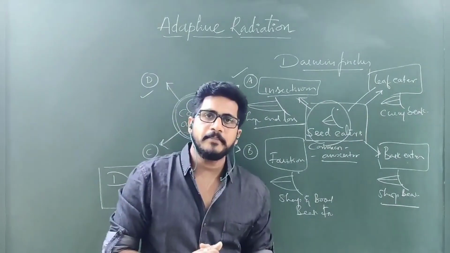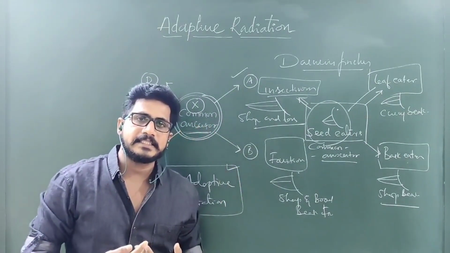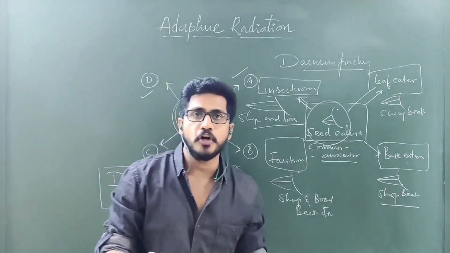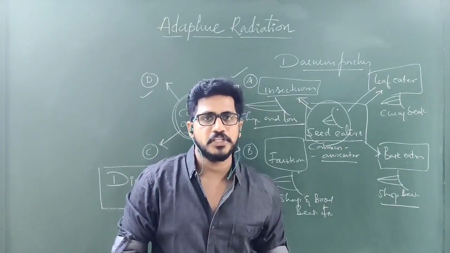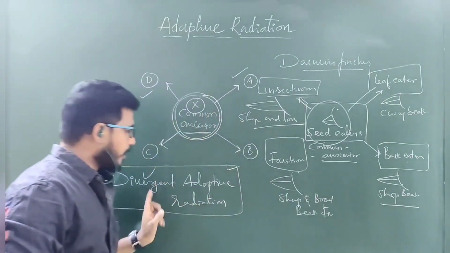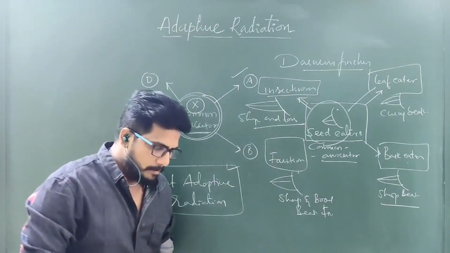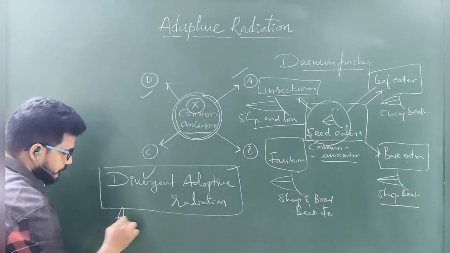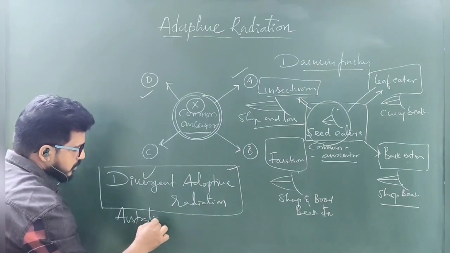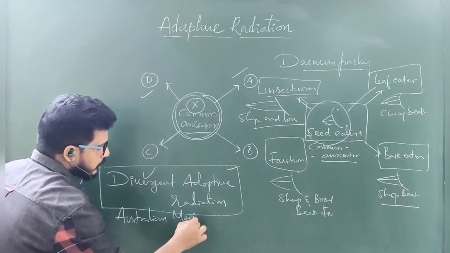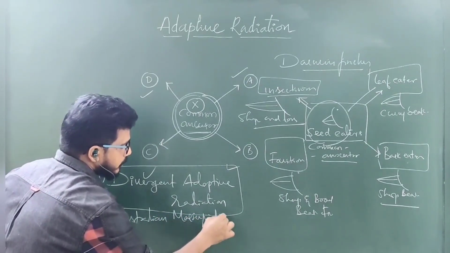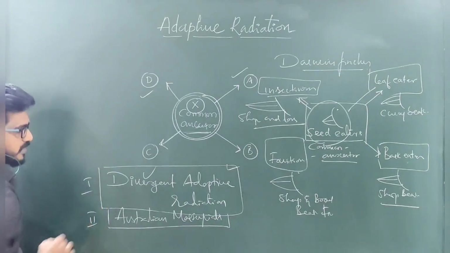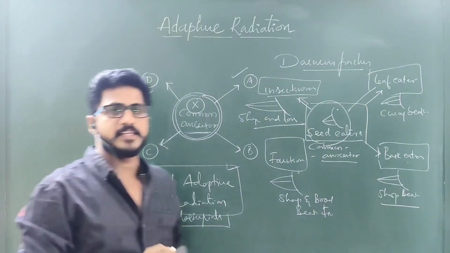Adaptive radiation explains that species will adopt characters according to the changes that occur in the environment, but in the same geographical area, new species will be formed. That is adaptive radiation. Another example for adaptive radiation I can give is Australian marsupials. Australian marsupials is the second example of divergent evolution or divergent adaptive radiation.